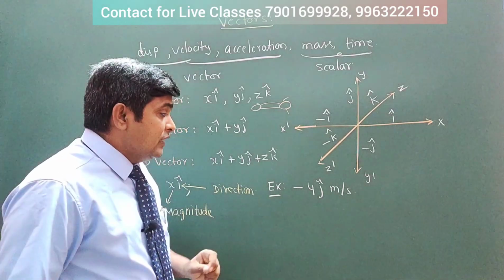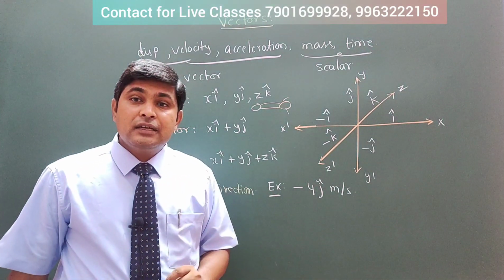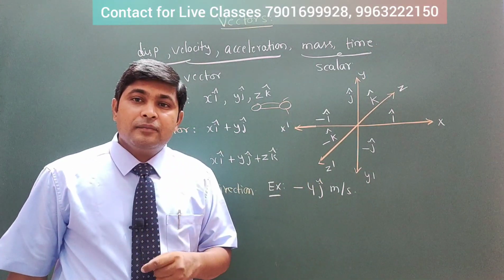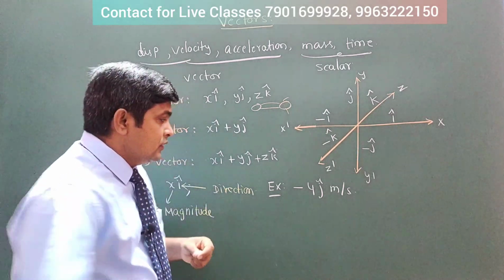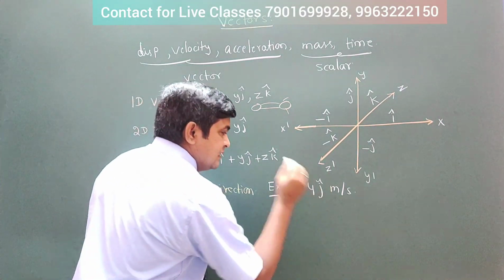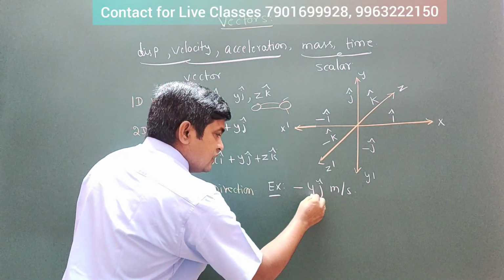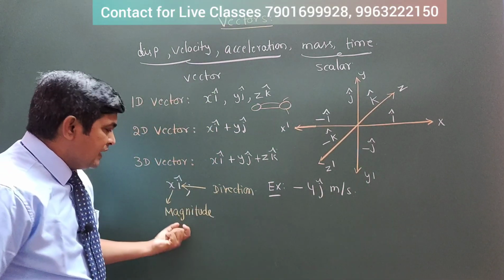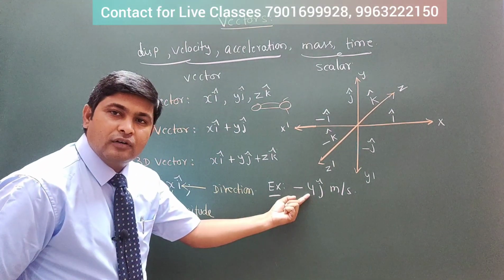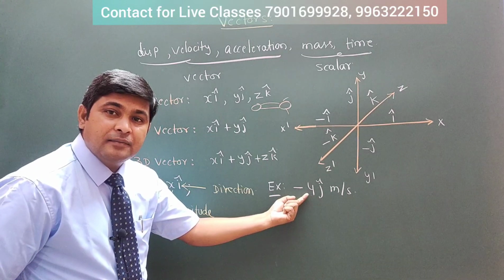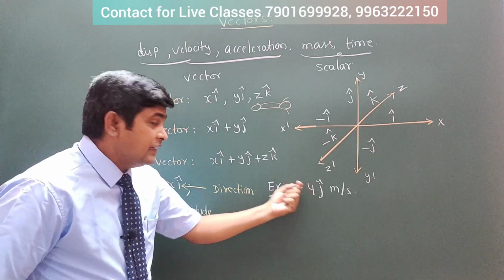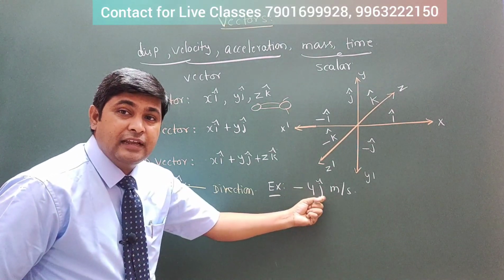And you can understand in which direction it is moving with that velocity. See it, minus j. So what does the first value give us? Magnitude. What is the magnitude? 4. What is the direction? j. Minus is also there, minus j.